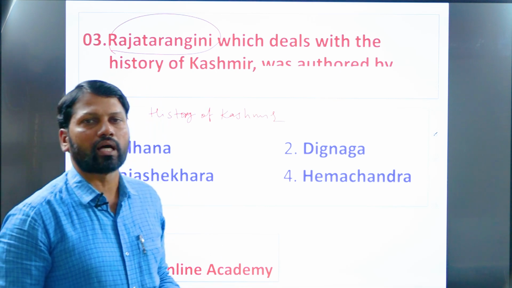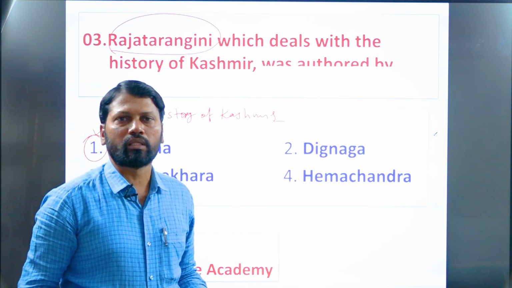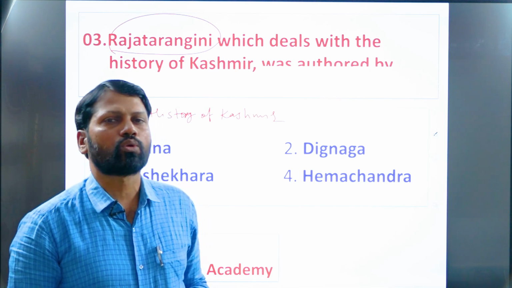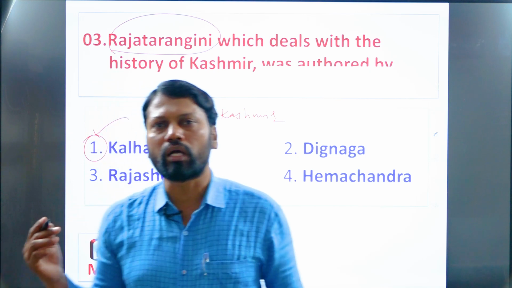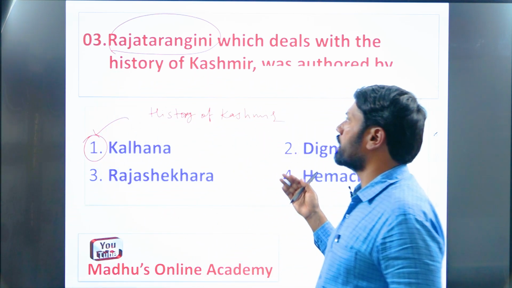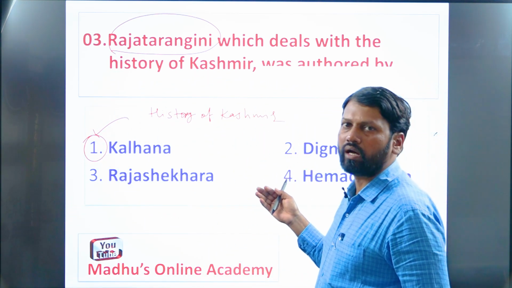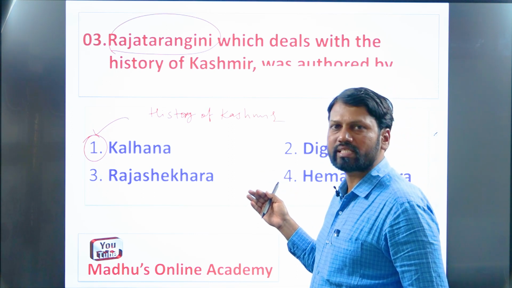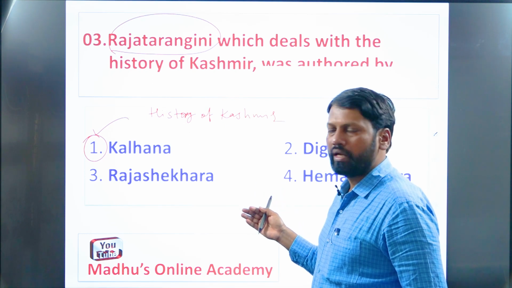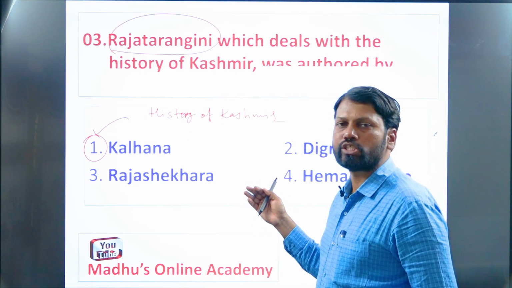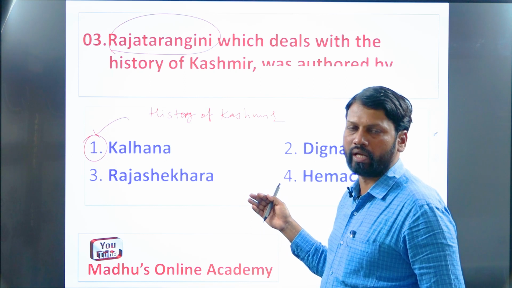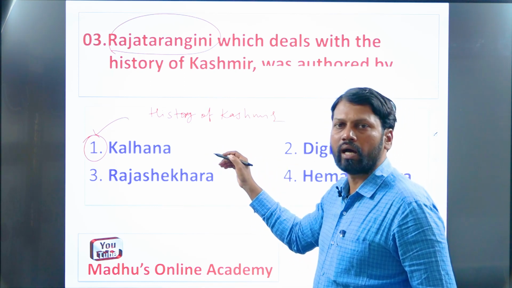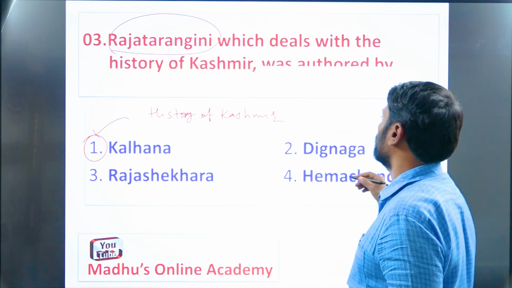For example, Lalitaditya Muktapida, Avanti Varma, and many other great rulers ruled Kashmir. So Rajatarangini deals with the history of the dynasties which ruled Kashmir. It was written in Sanskrit language by Kalhana. It is also to be considered a historical book in India, remember.